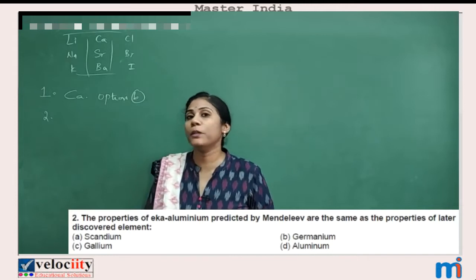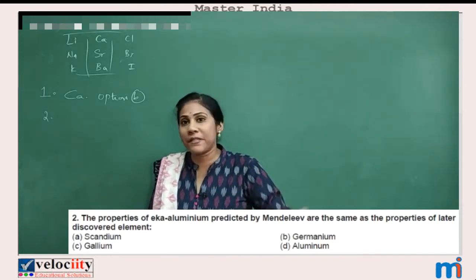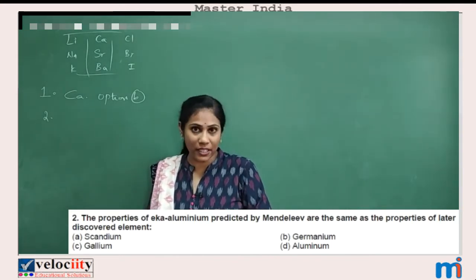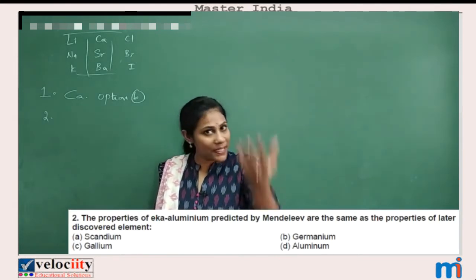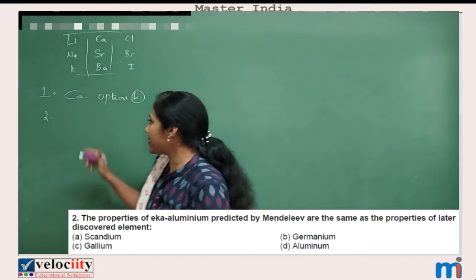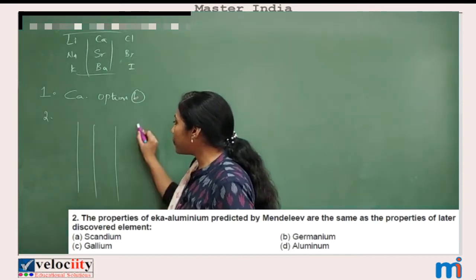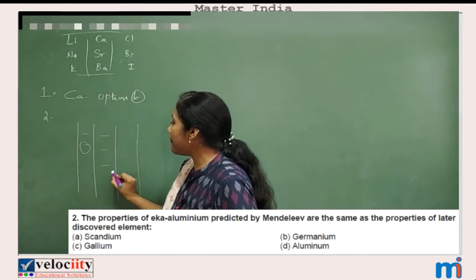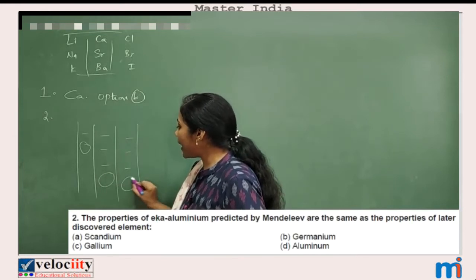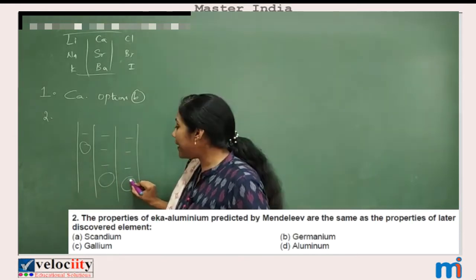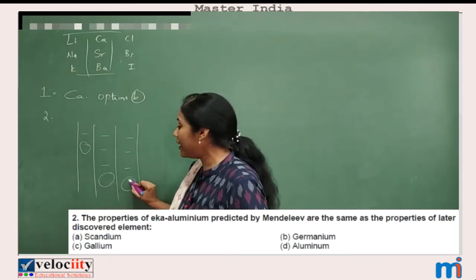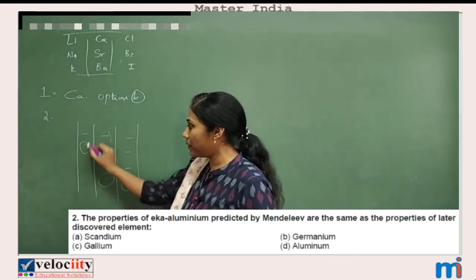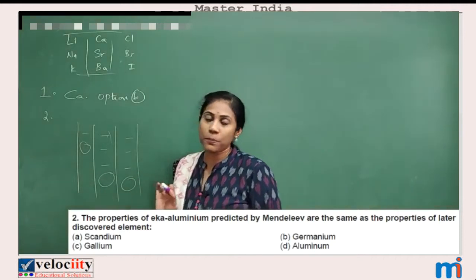In that, one important point is he left certain gaps in his periodic table, thinking that in the future many more elements can be discovered and which can match with the elements present in that particular group. Okay, say for example, he placed the element in some groups, no? Here was the element and here he left a gap. And like that, there are some elements and somewhere here and there, he left the gaps. Okay, predicting that, thinking that in the future, some elements can be discovered and their properties can be similar to these elements which are there in a same group, right? So this is the theme of Mendeleev's periodic table.